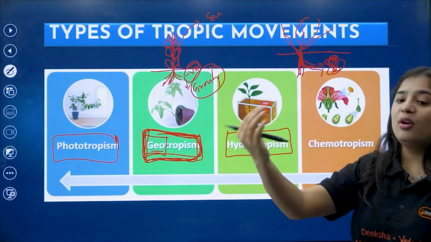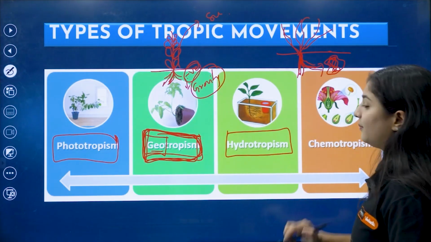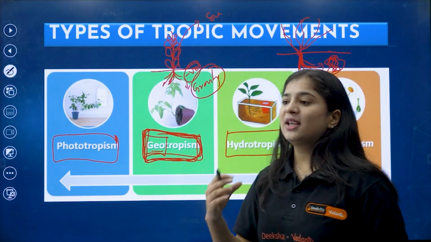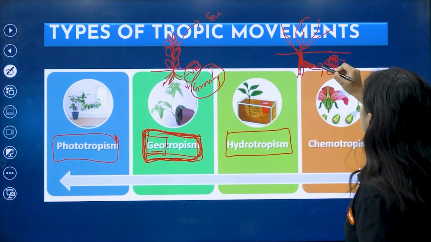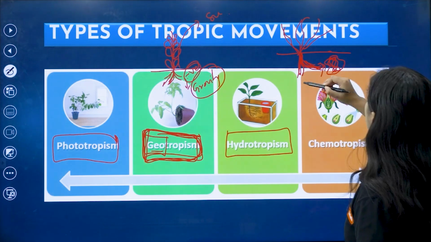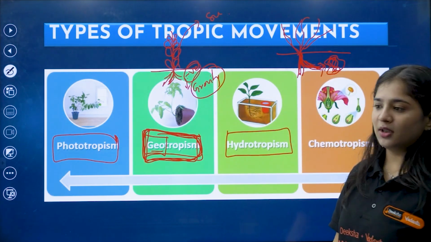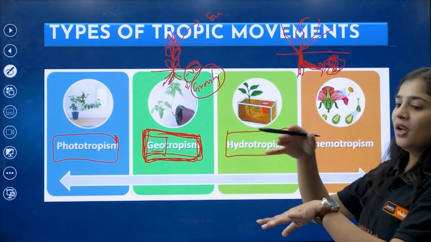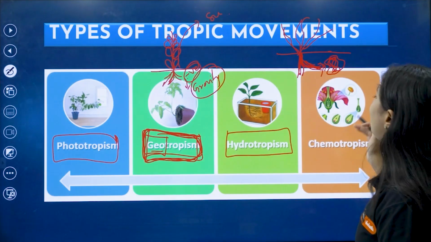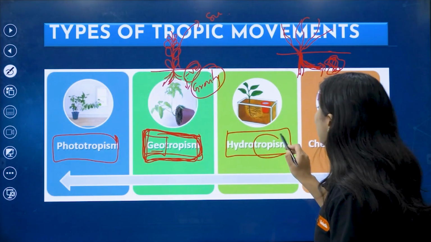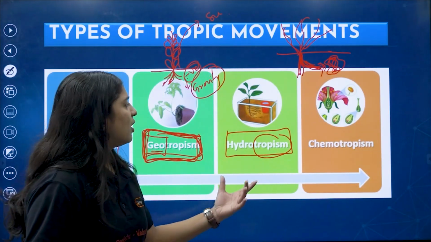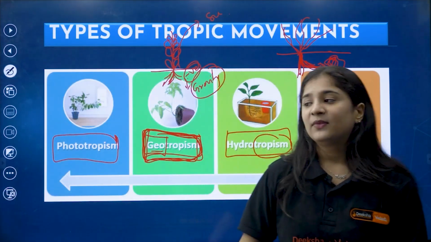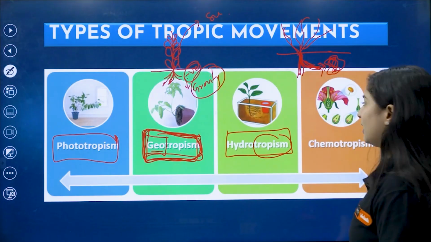That means they are responding to the water. That is also a kind of stimulus. So the growth will be on the water side. This kind of tropism we call hydrotropism. The movement towards the water.